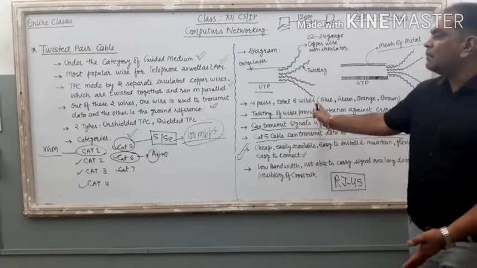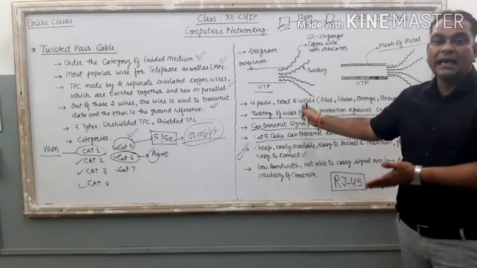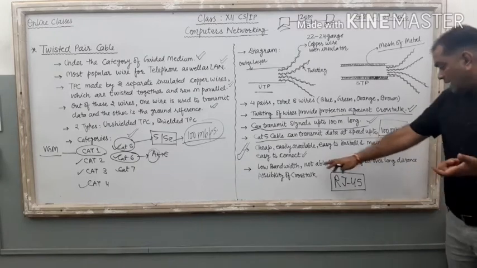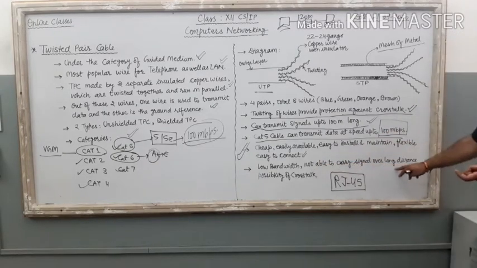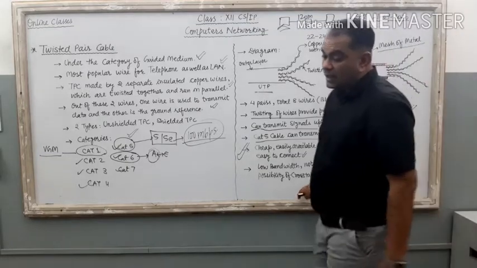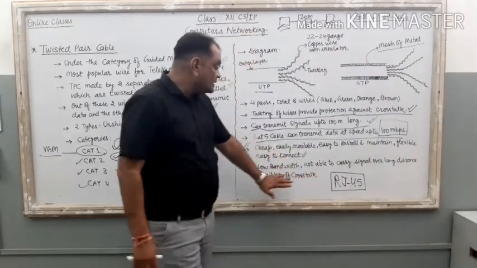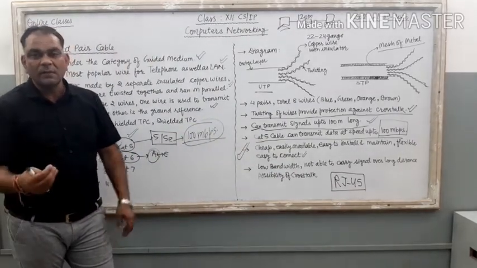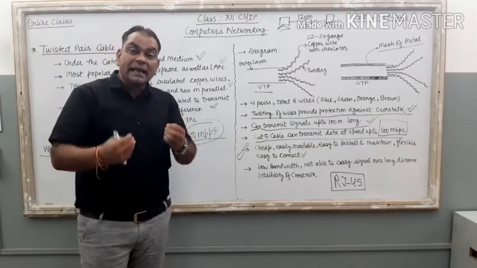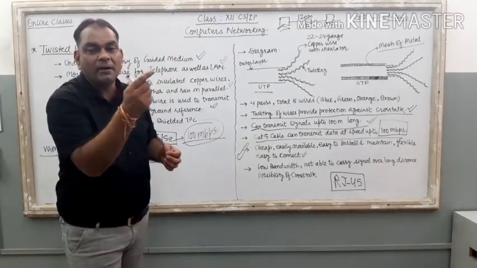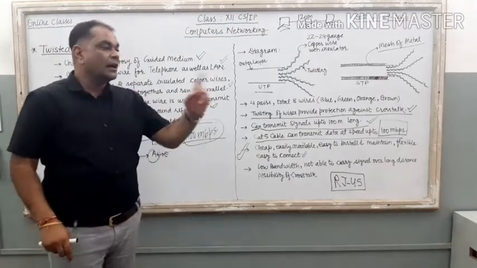As you know, the maximum signal carrying capacity of this cable is 100 meters only. The third one is the possibility of crosstalk. Crosstalk means the noise created by the electromagnetic effect of the current.